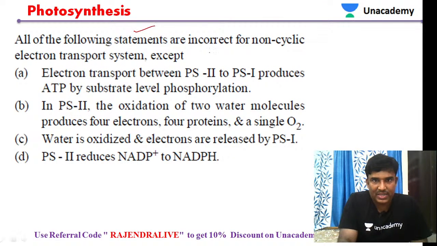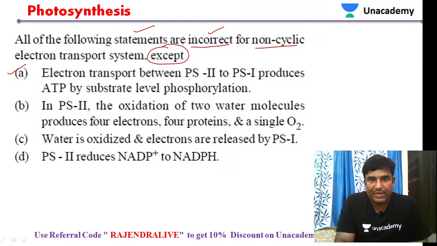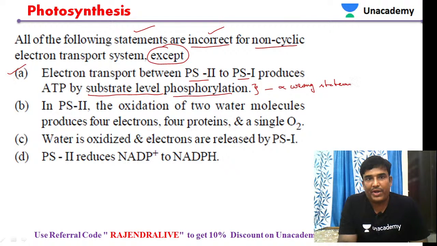All of the following statements are incorrect for the non-cyclic electron transport system except... so we have to identify the right statement. Let us see the statements here. Electron transport between photosystem 2 to photosystem 1 produces ATP by substrate level phosphorylation. There is no substrate level phosphorylation in the electron transport system, so this will be a wrong statement. Statement A is an incorrect statement.